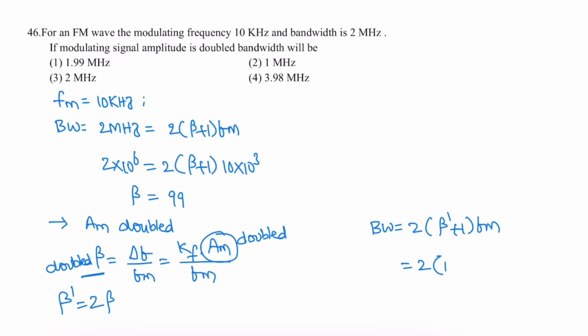So that is 198 plus 1, into FM. FM is 10 kilohertz. Beta dash is 198 plus 1. So the new bandwidth will become 3.98 megahertz, that is 3980 kilohertz or 3.98 megahertz. The correct option is 4.